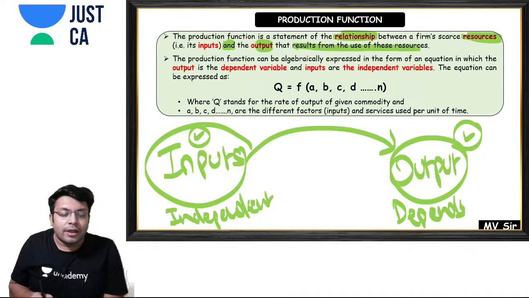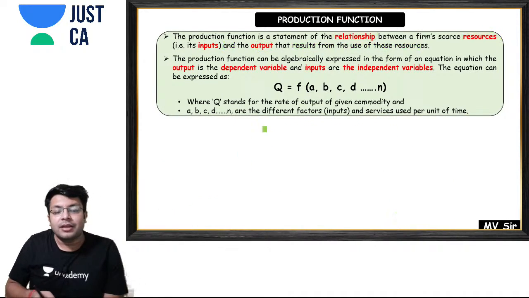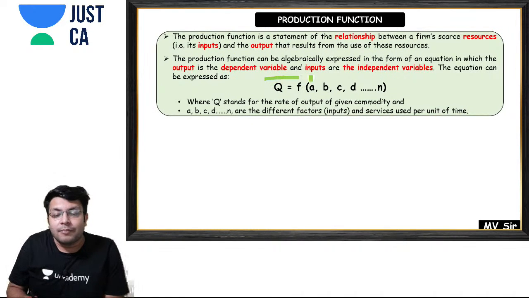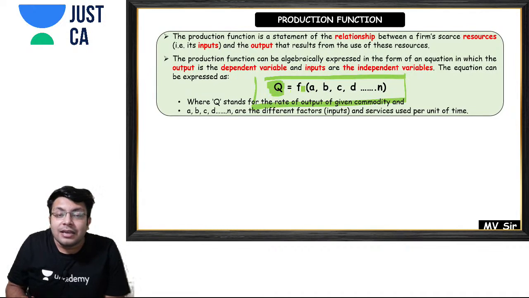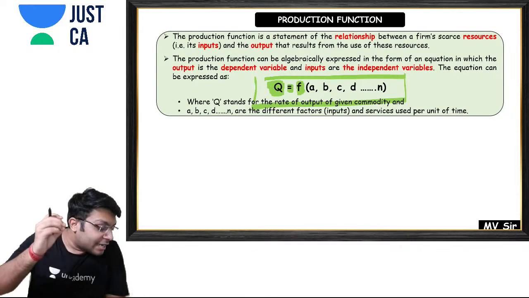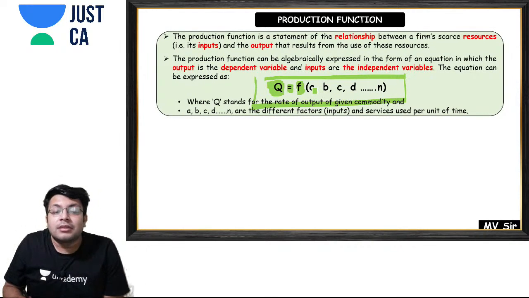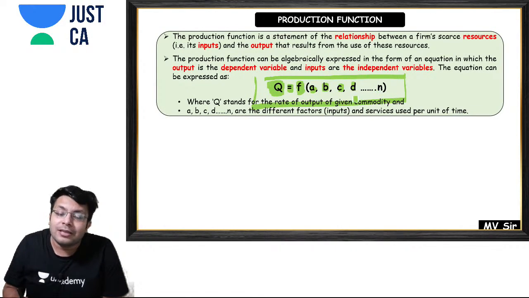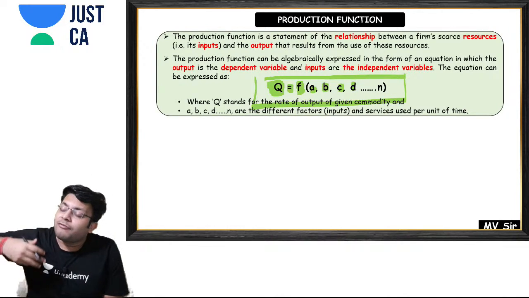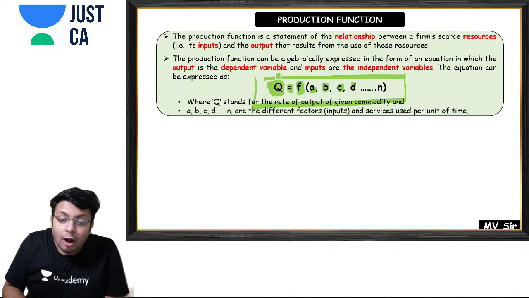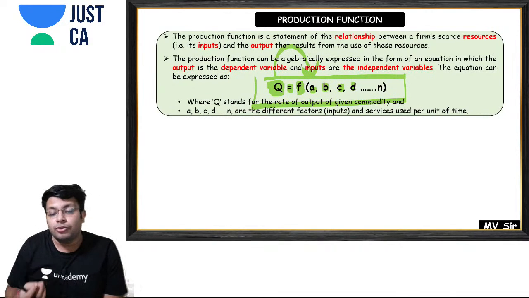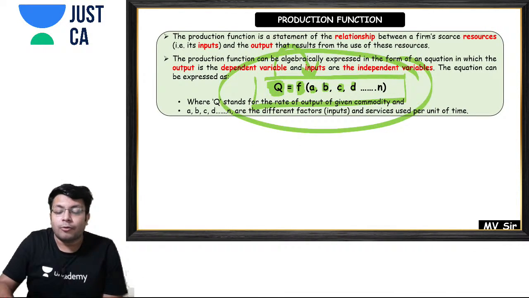So over here, my friends, have a look. Here we have given a mathematical expression, and what is this? See, Q means the output. Output is equal to the function of. So how do we read it? Output is equal to the function of the type of inputs which you use. So the type of inputs are A, B, C, D, and up to N. What do you mean by this? That your output depends on the type of inputs which you use. This is shown in your production function.